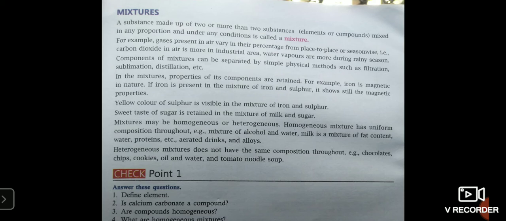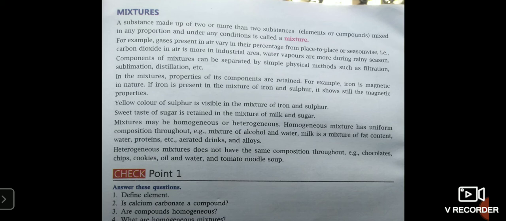So you have in your textbook also the example given of the air. You can see, for example, gases present in air vary in their percentage from place to place or season-wise. That is, carbon dioxide in air is more in industrial areas, and water vapor is more during rainy seasons and in the coastal areas. Compounds and mixtures can be separated by simple physical methods such as filtration, sublimation, distillation, etc.